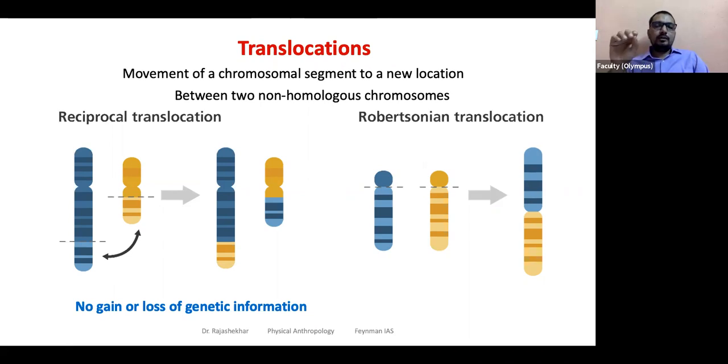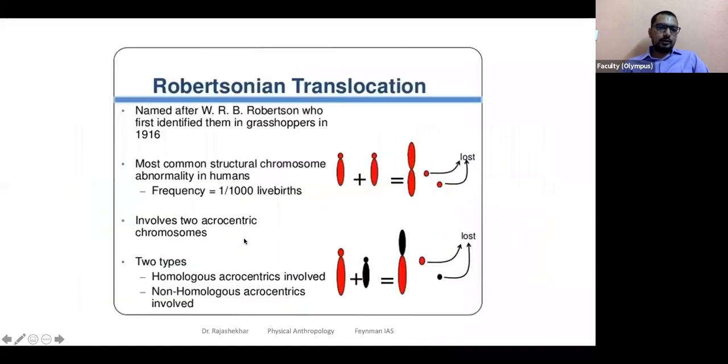Exactly, fusion between. Normally this happens in one type of chromosomes called acrocentric chromosomes. I'll talk to you about this in karyotyping, where I'll give you the classes of different chromosomes. But for now, just remember, depending on the position of the centromere, your centromere looks as if it is at the end, but it is not at the end. Normally, the chromosomes will have a small portion like this here. Such chromosomes are called acrocentric chromosomes. I'll show you in this image. So Robertsonian translocation is named after Robertson, who identified this type of translocation in grasshoppers.